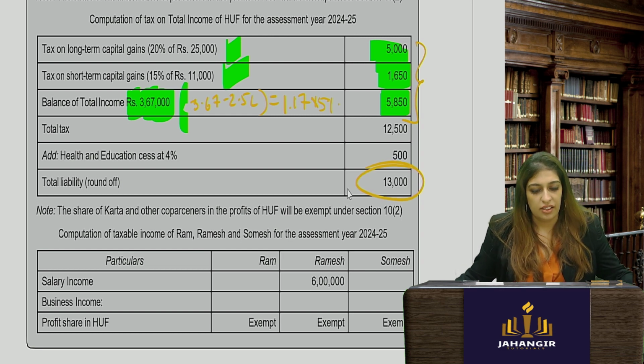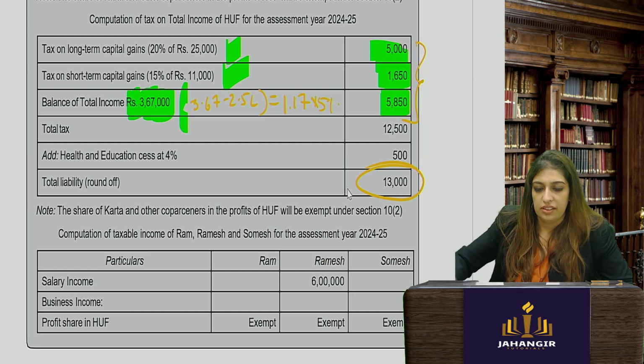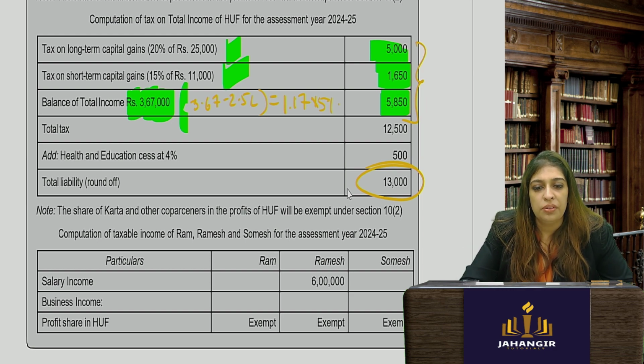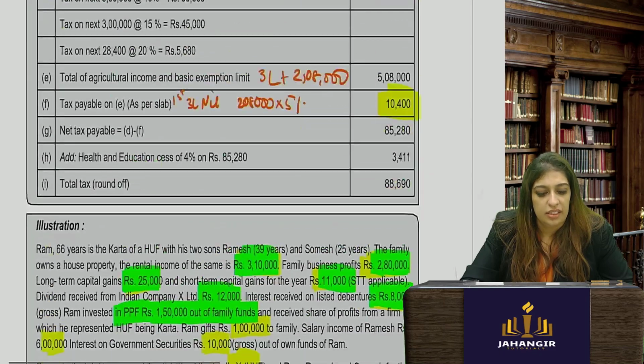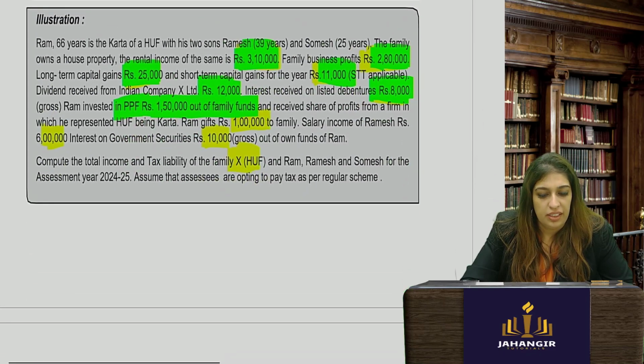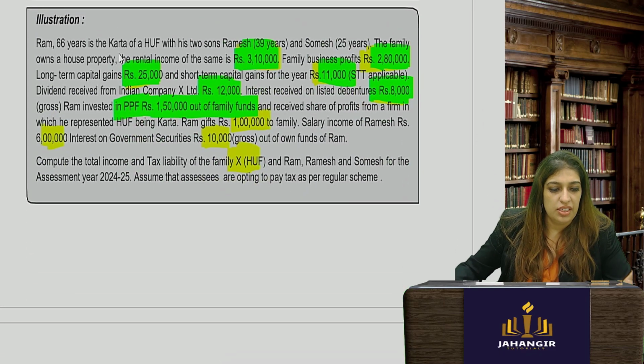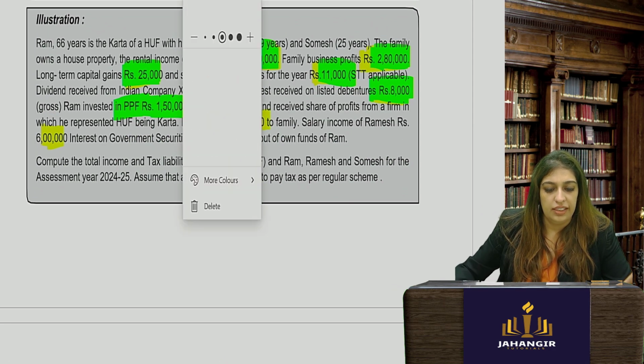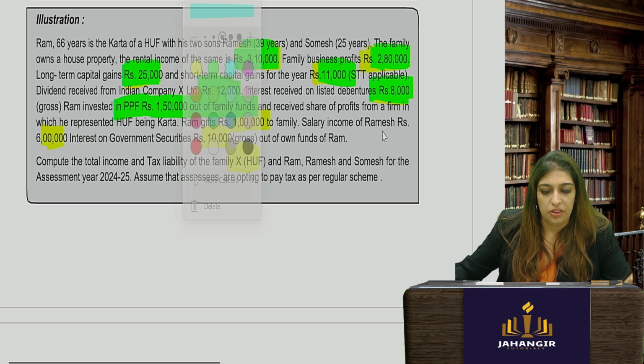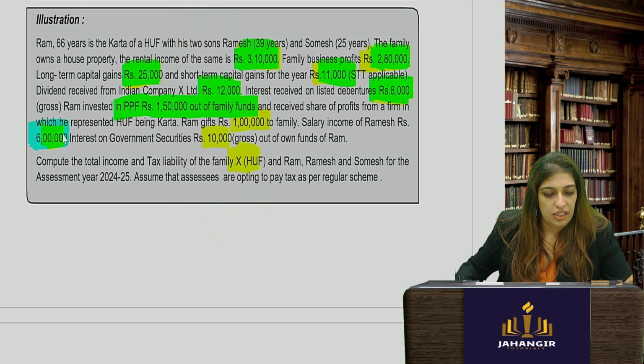Easy. Okay, now very simple. Let's go to the sum again. Now what has happened? Salary income of Ramesh is 6 lakhs. So now whatever is Ramesh, we will color it with yellow, blue. Own funds of Ram.